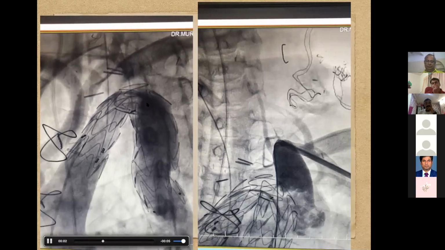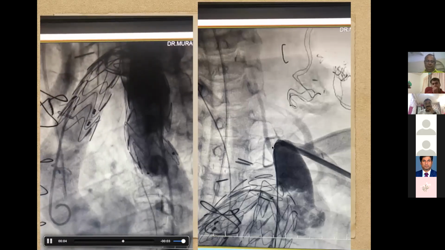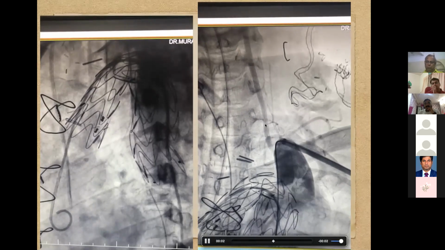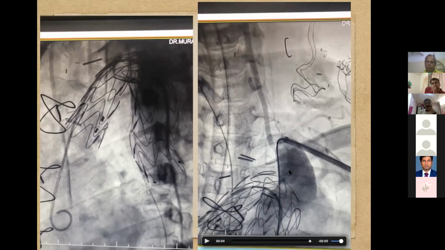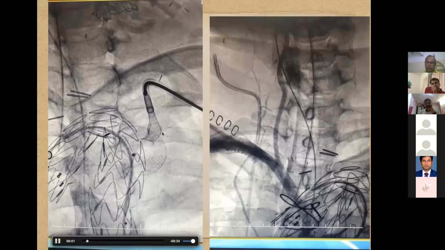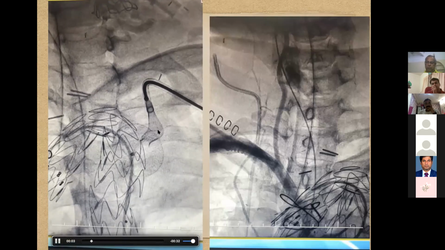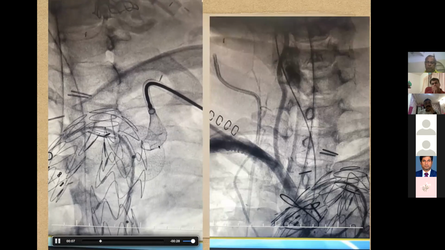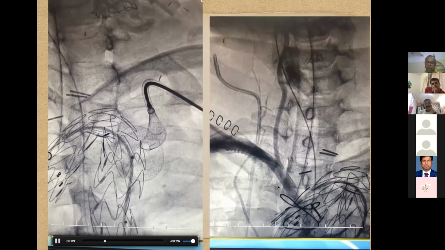You can see here patent grafts. Now the left subclavian origin was aneurysmal, and this is the left vertebral. So we took a septal closure device, did a brachial cut down, and deployed a device in the left subclavian origin, which is aneurysmal.